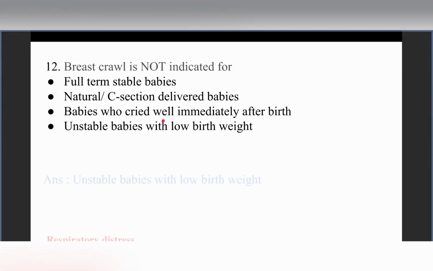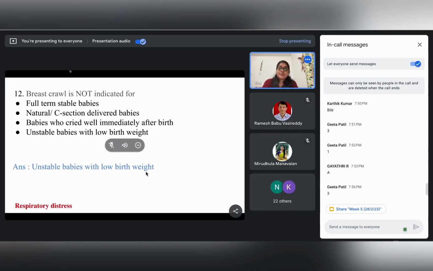As we have discussed in our previous session also, breast crawl is a very instinctive movement by the child towards the breast of the mother for the subsequent breastfeeding, right? So breast crawl is possible by full term stable babies. It is not a contraindication in case of any natural or cesarean section babies. And also, crawl can be easily done by babies who have cried immediately after birth, right?